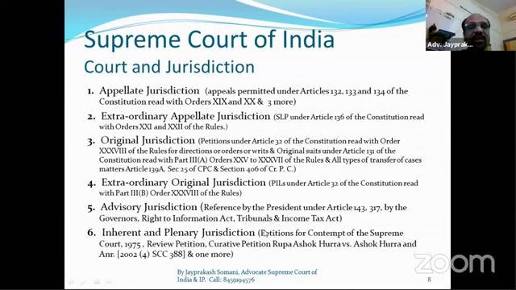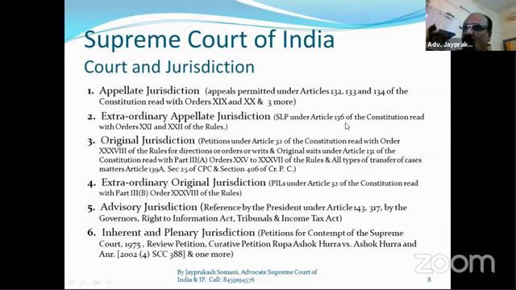So remember, friends, there are six types of jurisdictions in the Supreme Court. That is appellate jurisdiction, and extraordinary appellate jurisdiction, which applies when a High Court order is there, or even when it is not. I am insisting once again, the wording of Article 136 is very good.